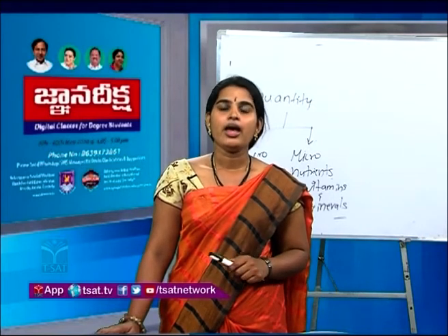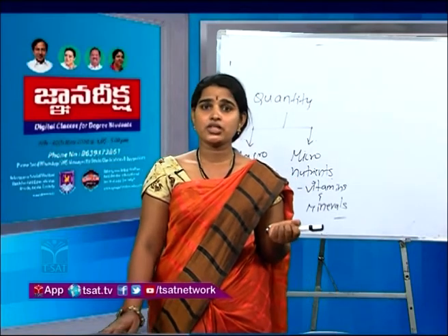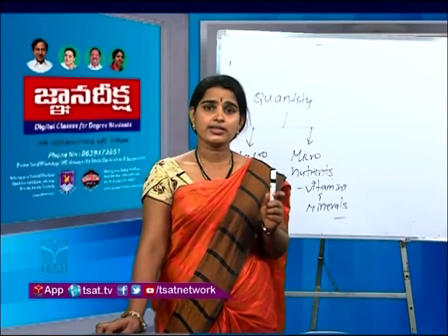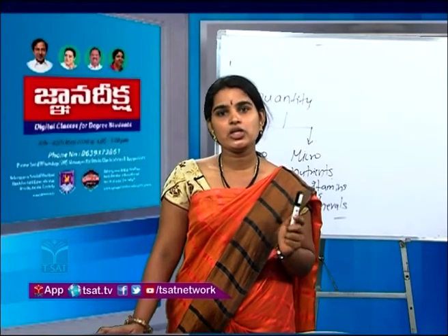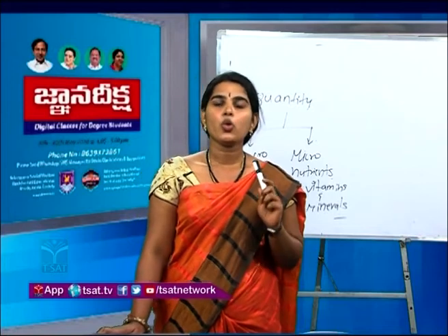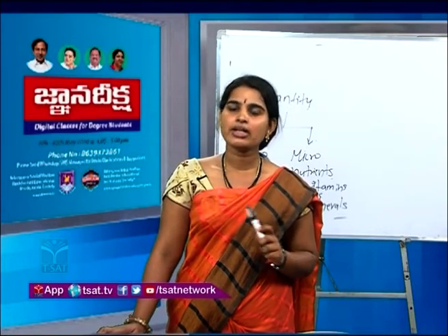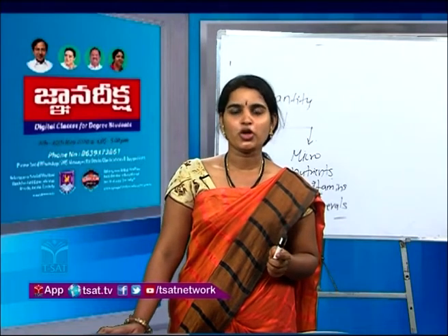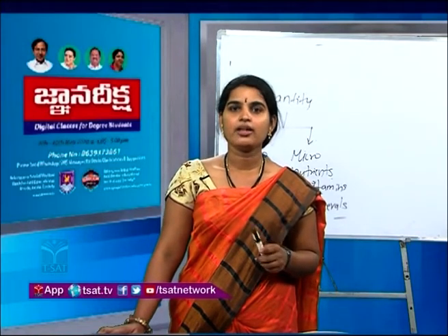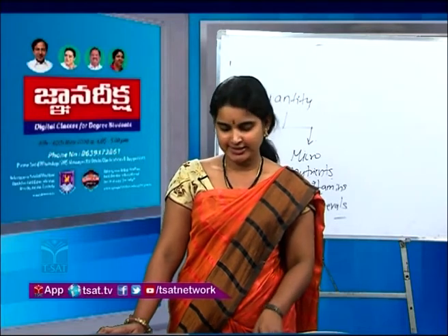Got it? Just now we have seen the classification based on role in the body, the second based on quantity, and third, we are going to see the general classification of the food components.